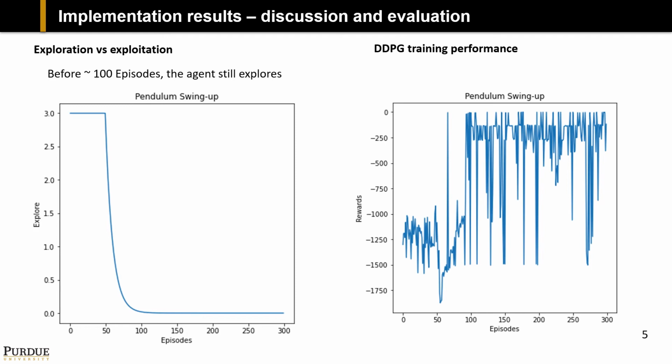The extent of the exploration is decreased when the episode count increases to around 100. In the meanwhile, when the extent of exploration is reduced, we can find the reward value increases with increasing episodes. That is the first proof that RL training works.